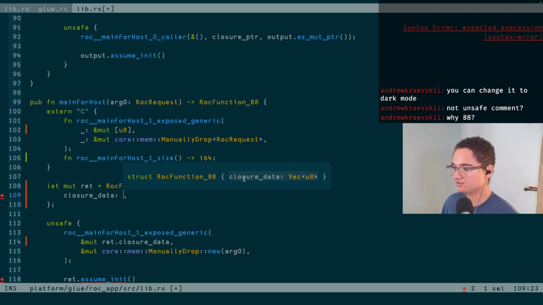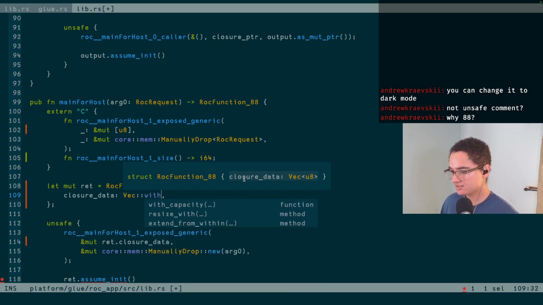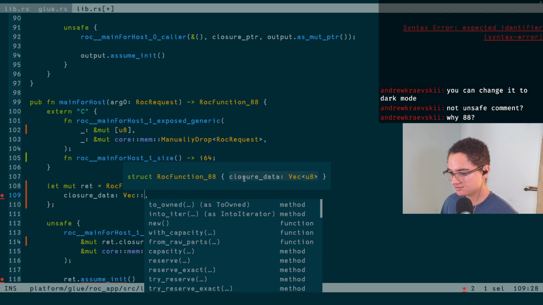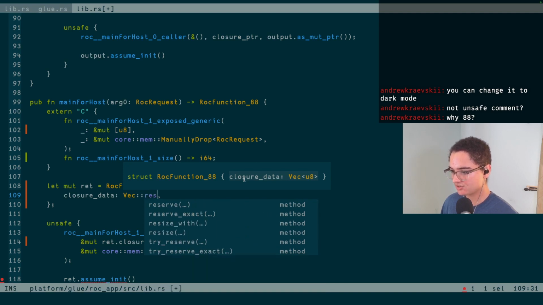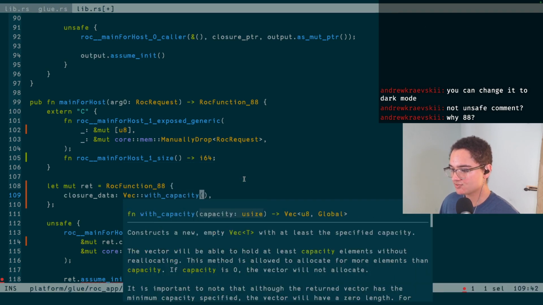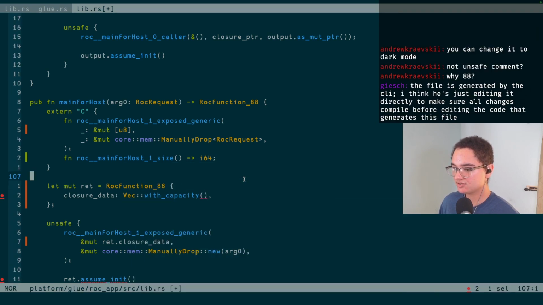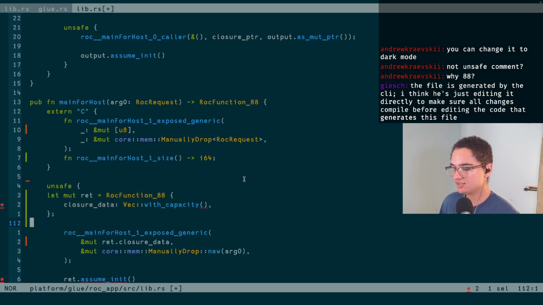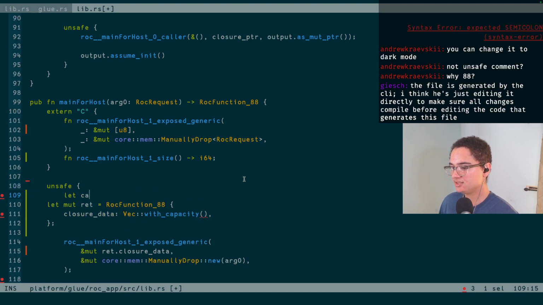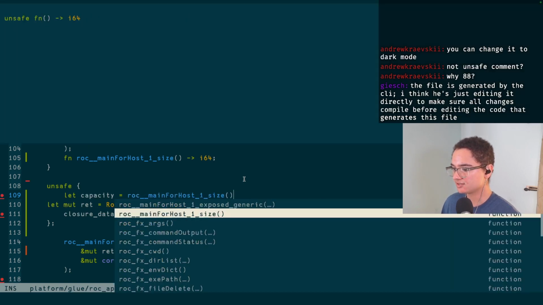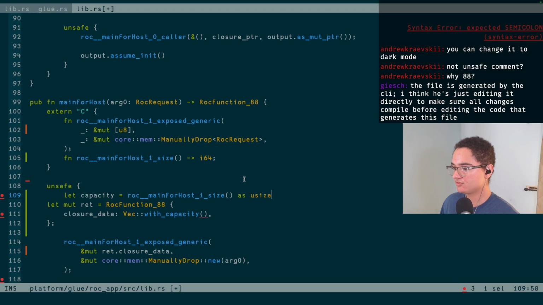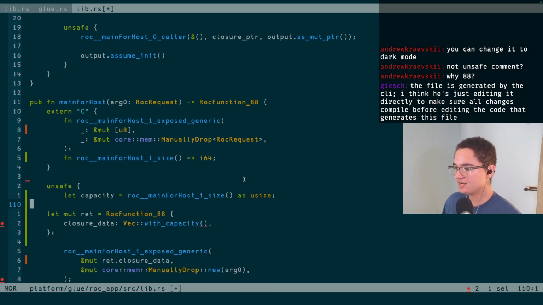So we can just do something simple like vec with capacity, I think. I wonder if I can just start with resize, essentially, is what I want to do. But anyways, with capacity, and we're going to grab the capacity. Let's move this in here so we can grab the capacity first. The capacity will just be this other function that I just added here, the size function. And then we will convert it into a usize here. I don't know why Roc exposes an I64 here.